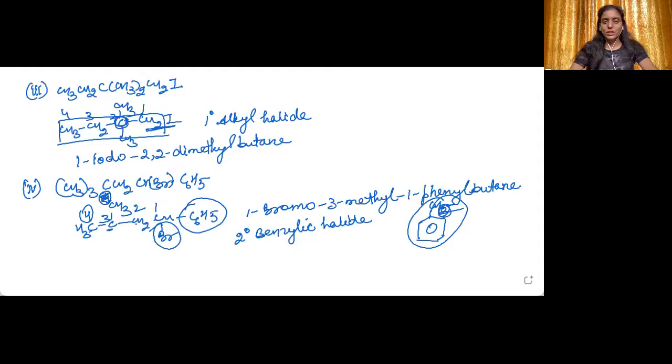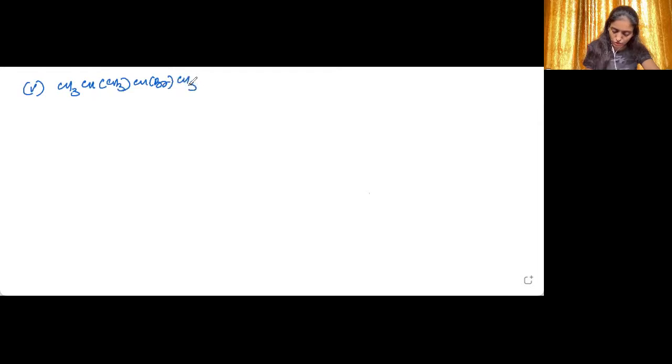Next, let us move into the next part of this question. I think it is the fifth part we need to do. The fifth part is CH3CH(CH3)CHBrCH3. Very simple.